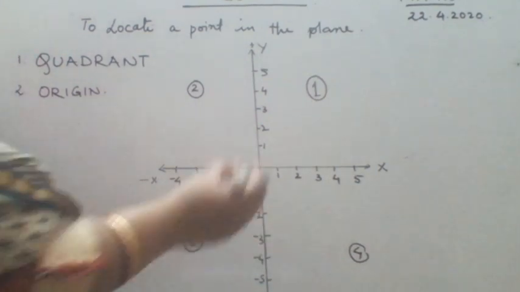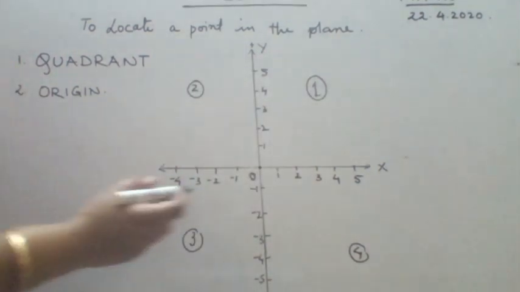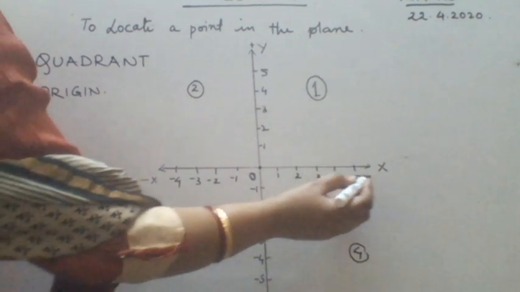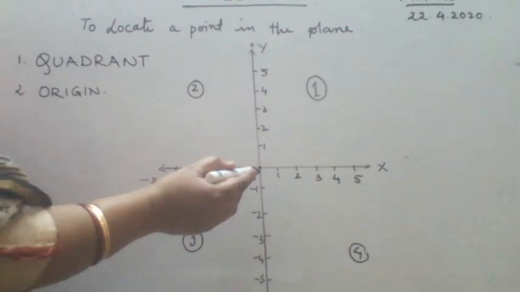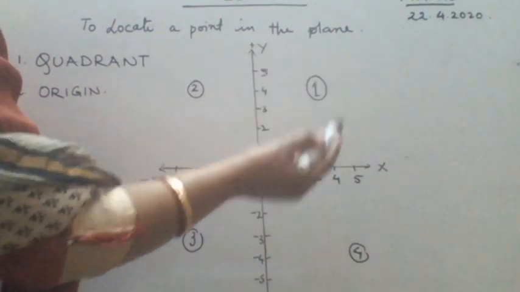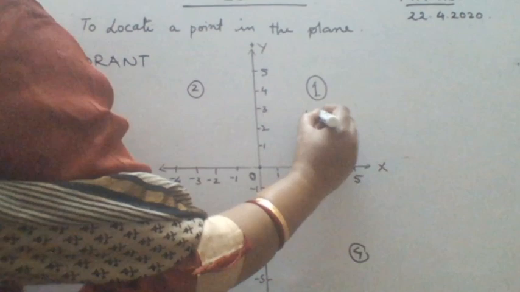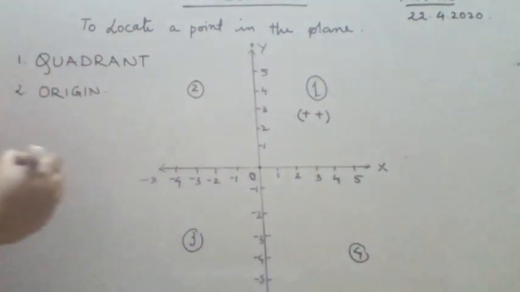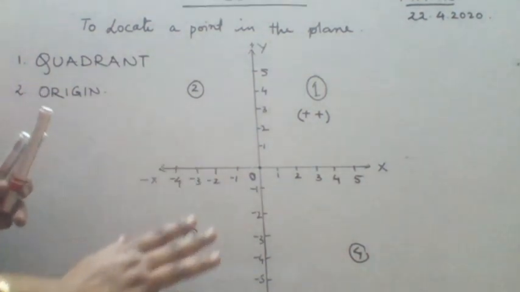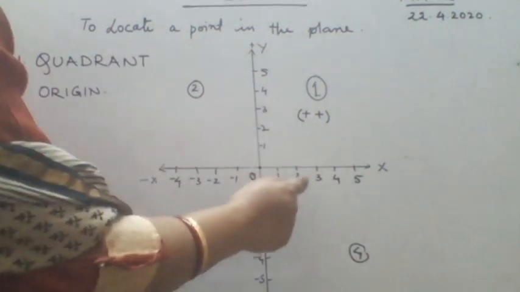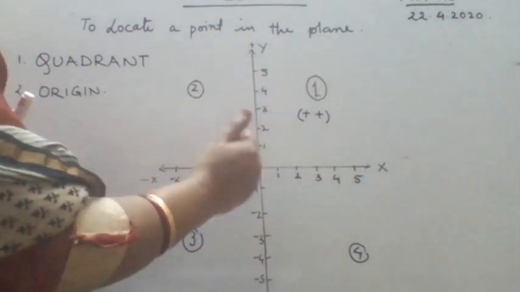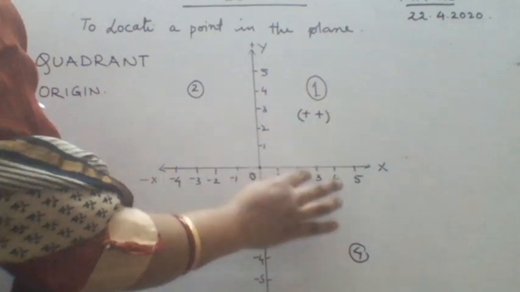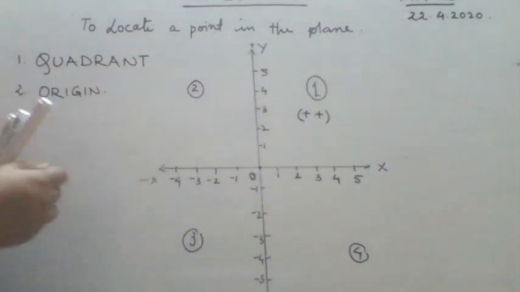If you talk about the location of the points in this quadrant, see, all the numbers of x-axis are positive, and y-axis also is positive. So this quadrant, the first quadrant, is also called your plus plus quadrant. Okay. Nothing difficult, very simple concept. X is positive and y-axis also, all the points are positive. So the contribution of these two axes in this quadrant is positive, positive.